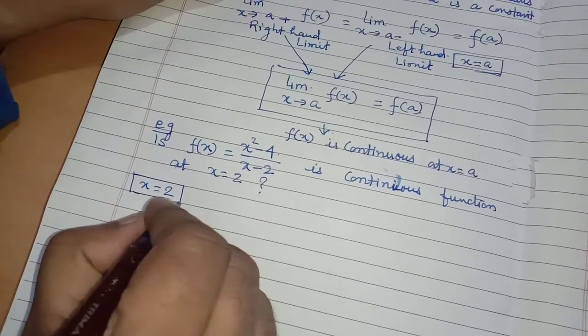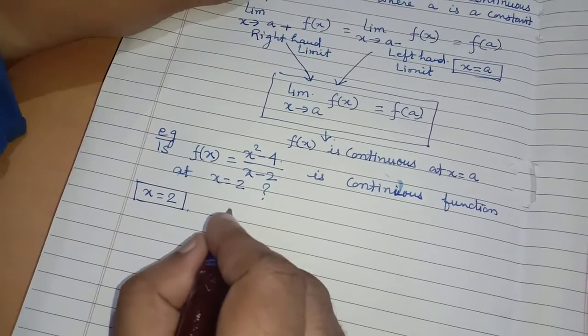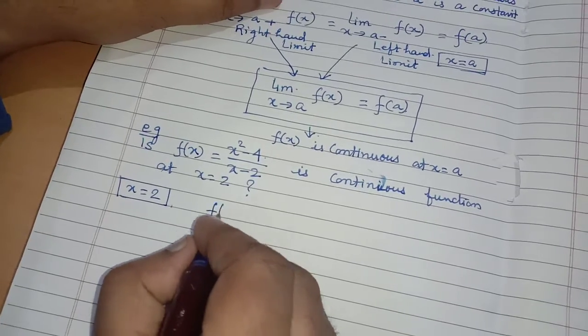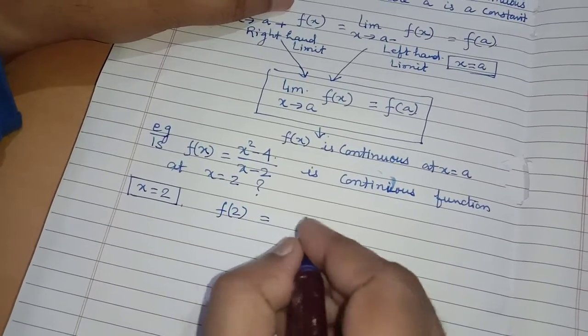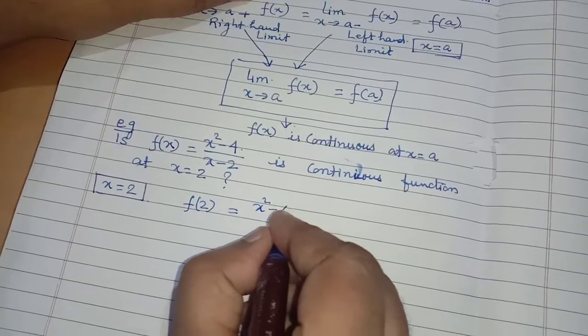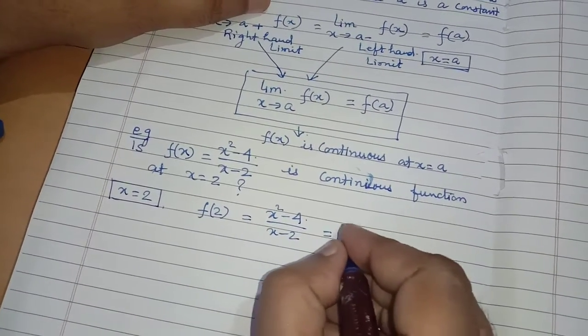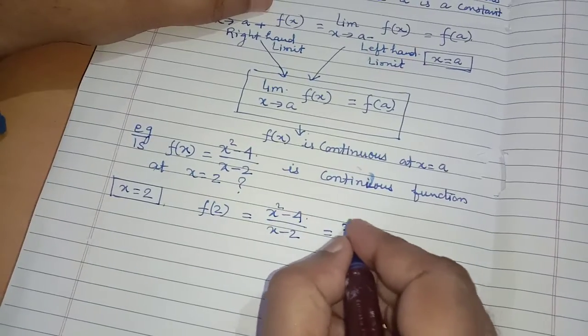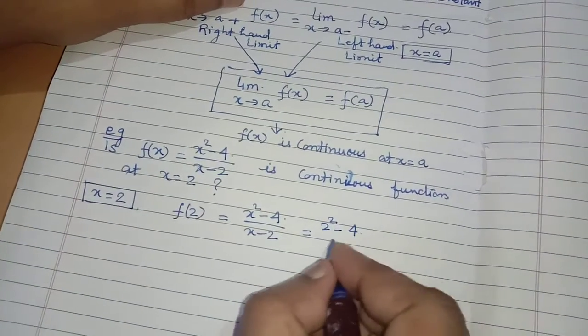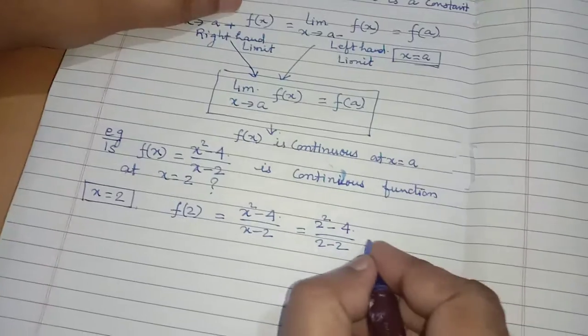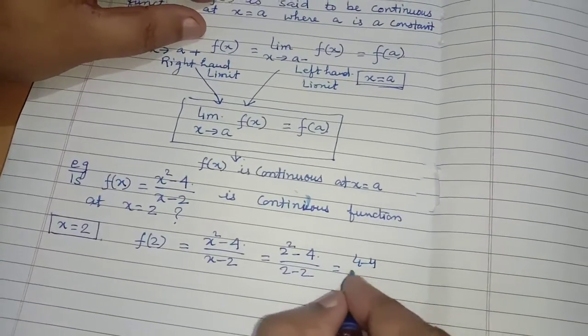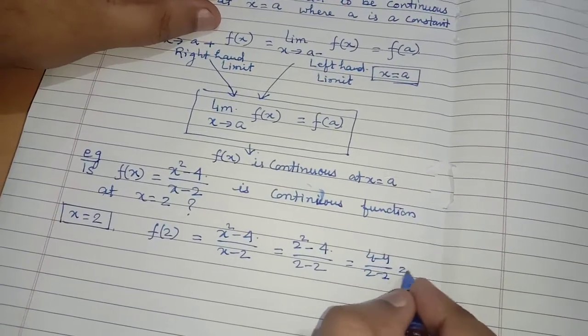At the point x equal to 2, if we find f(2), the value of the function, it is (x square minus 4) divided by (x minus 2). In place of x we have to substitute 2. So 2 square minus 4 divided by 2 minus 2, it is 4 minus 4 divided by 2 minus 2, it is 0 by 0.